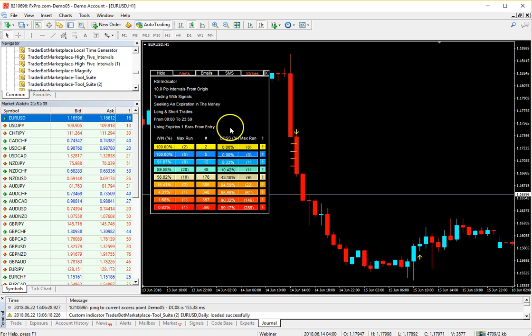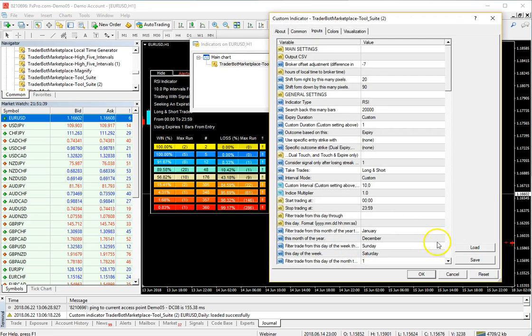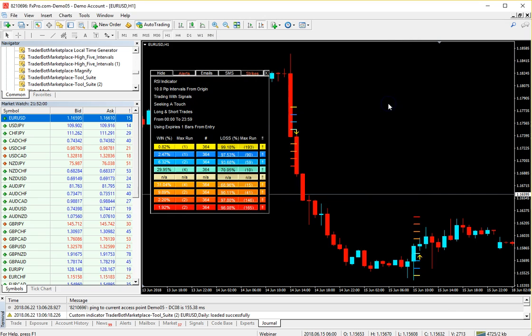So you have to be aware of that as well. But that is what that function does. It'll allow you to look at a series of losses and winners, and you can do it for expiry. You can also do it for touches, dual expiry, and everything. So let's reset this to a touch and to -1. This will reset it, but we're looking at touches now, not expiries.